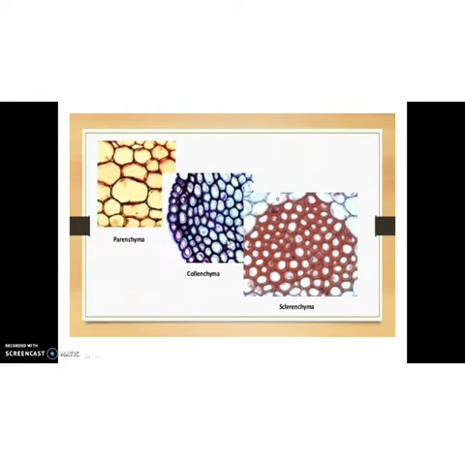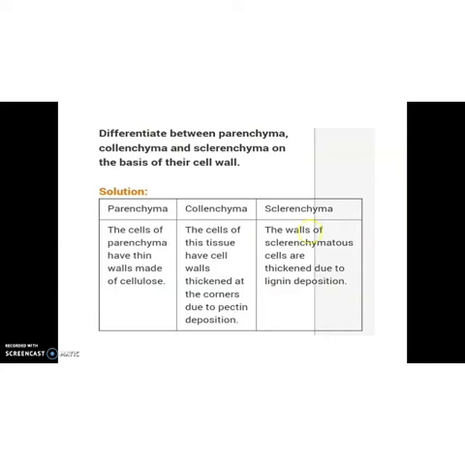Okay? So today we discussed simple permanent tissues. Which are the simple permanent tissues, children? Parenchyma, collenchyma, sclerenchyma. How can we differentiate them on the basis of their cell wall? Yes, the cells of parenchyma have thin cell walls made up of cellulose and have a lot of intercellular space, right?